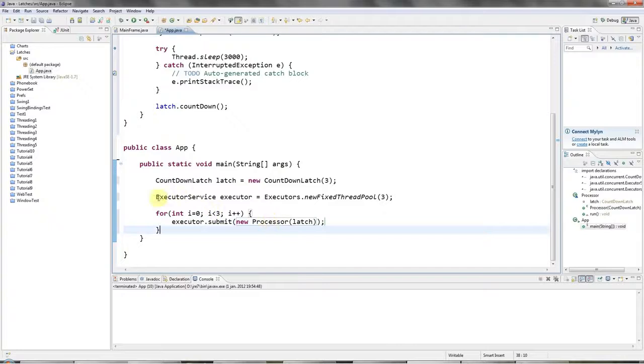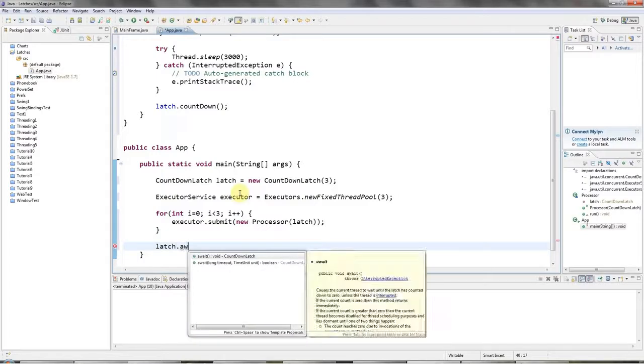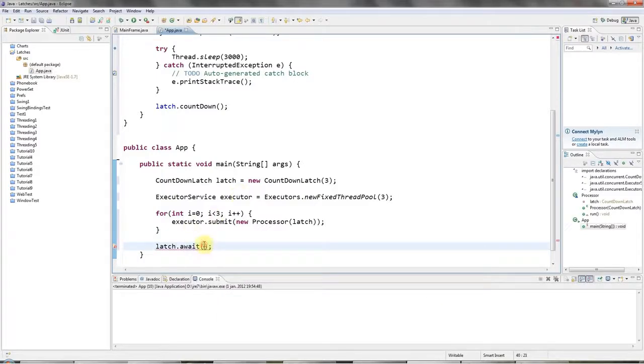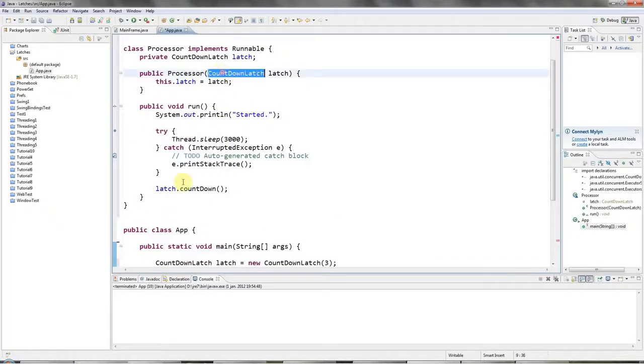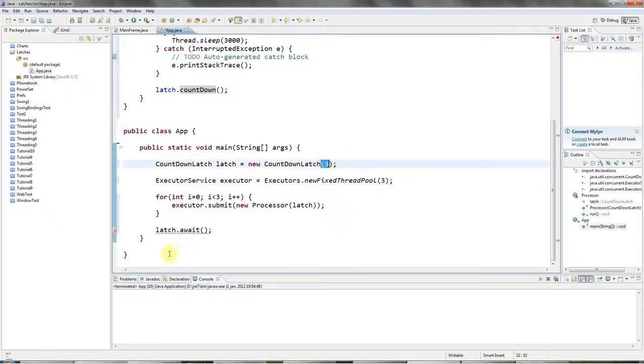So this is going to create three threads, and each thread is going to get one processor. So arguably overkill for a thread pool, but you can kind of see the possibilities here. Like you could have, for example, three threads here, and I could create here, like 100 processors, and I could count down from 100 to 0, let's say. And then in my main thread here, I'm going to just do latch.await. And there's also a version of await that takes a timeout. But what await does is it waits until the countdown latch has counted down to 0.